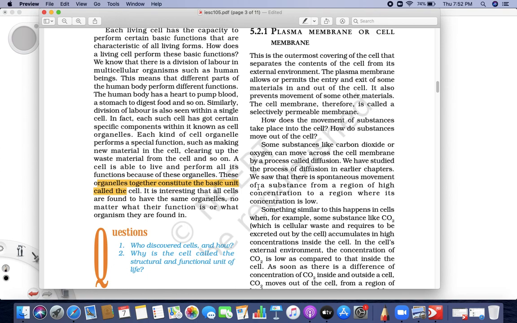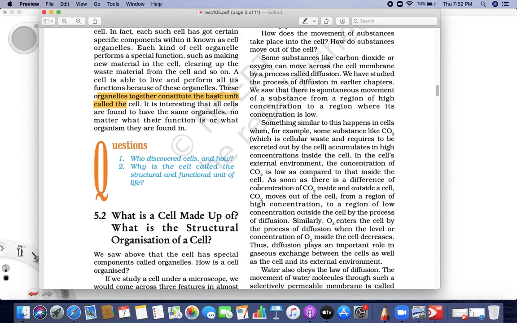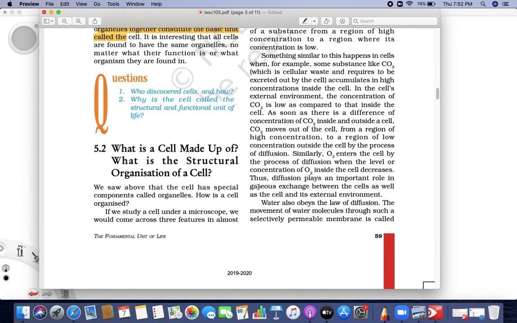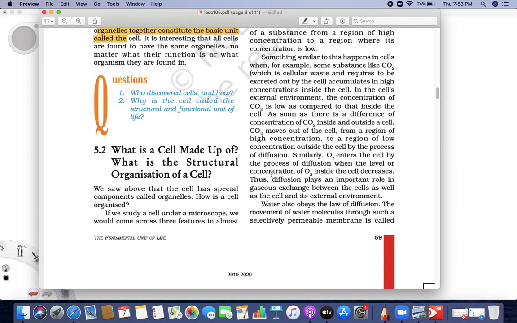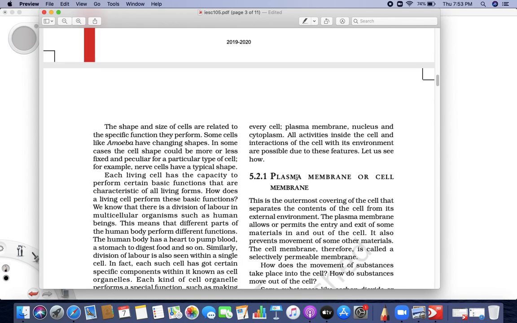Now, I used the word organelles, which means the cell must be made up of some sort of organs, organelles, right? So what is a cell made up of? When you view it under a microscope, we can see three main features. The cell is made up of a plasma membrane, a nucleus and a cytoplasm.